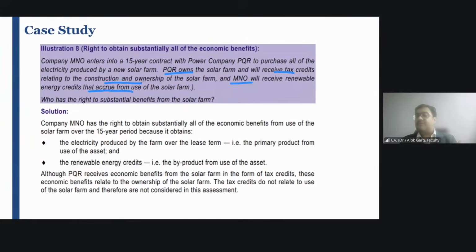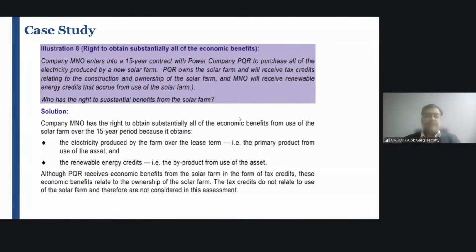Then what? The energy credit from use of the electricity also belongs to the lessee, not the lessor. So in this case, we can say that benefits from the use of the asset is lying with the lessee, right? Is that clear?